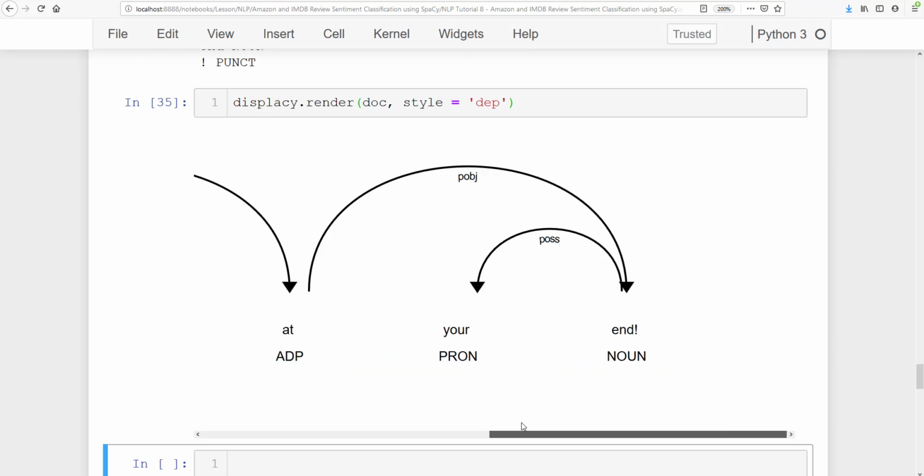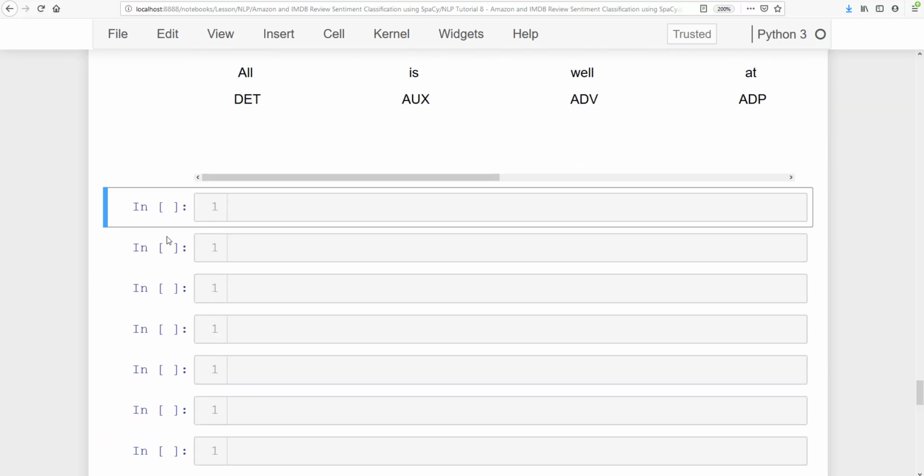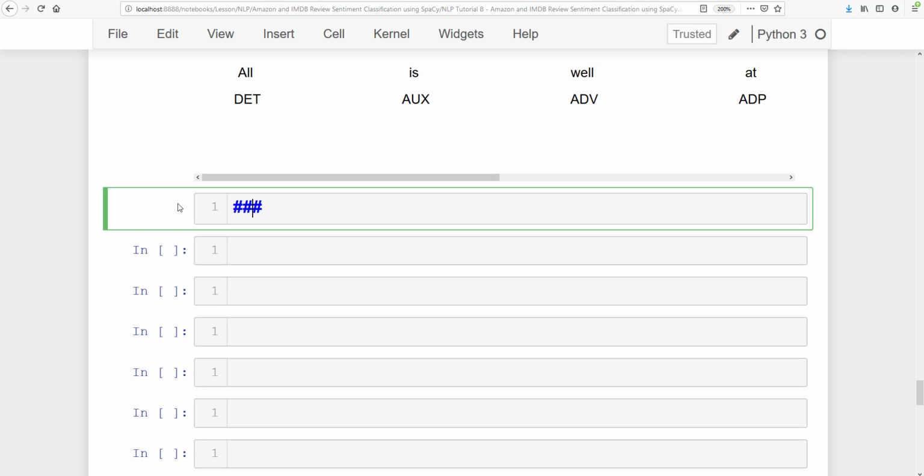When we will be doing Twitter sentiment analysis and Facebook post sentiment analysis, then we will be talking more about the part of speech and the dependency. All right, now let's go ahead and show you how you can do entity detection.